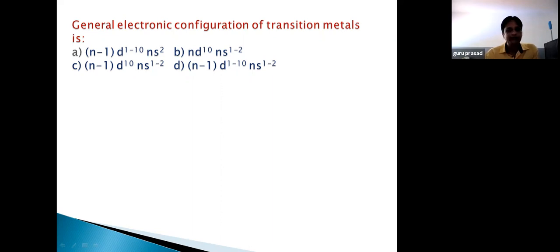So very important, you remember this point. For one unpaired electron, the magnetic moment is 1.73.